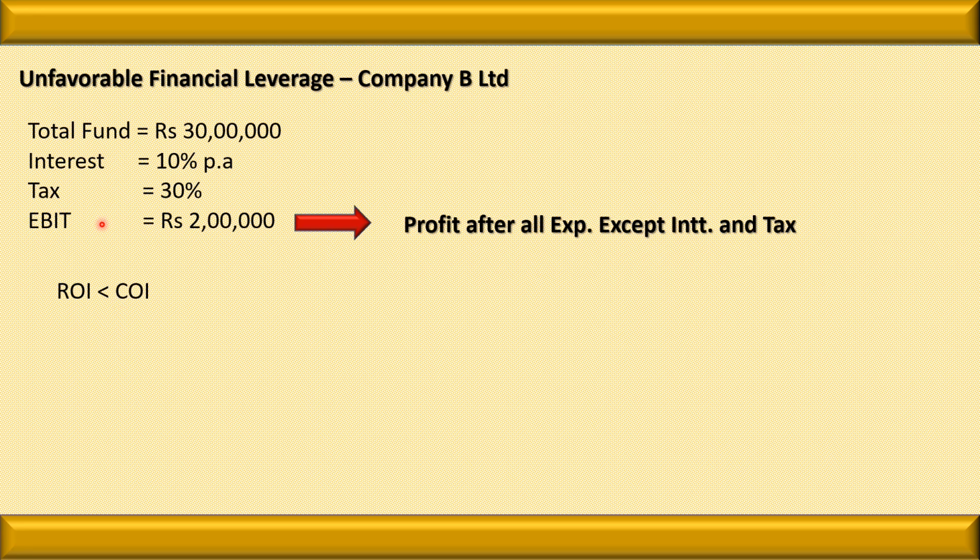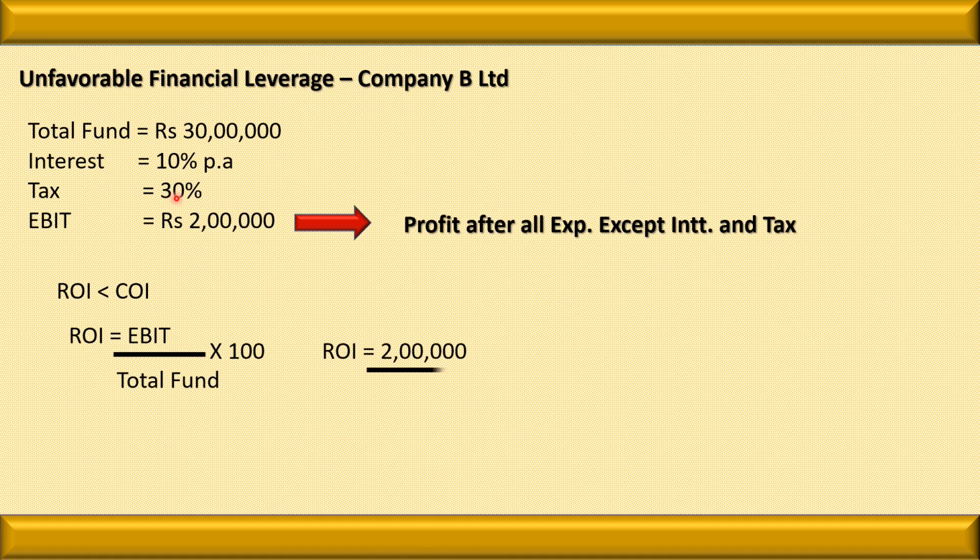Remember one thing, in this situation the ROI is less than COI. How? Let us see what is the value of the ROI. The formula to calculate the ROI is EBIT multiplied by 100 divided by total fund. Let us see the value of the EBIT. Here the value of the EBIT is 2 lakh rupees multiplied by 100 divided by total fund, which means 30 lakh rupees.